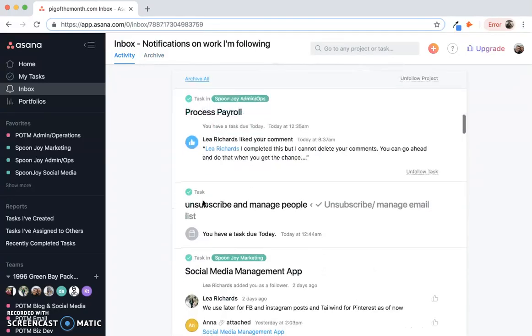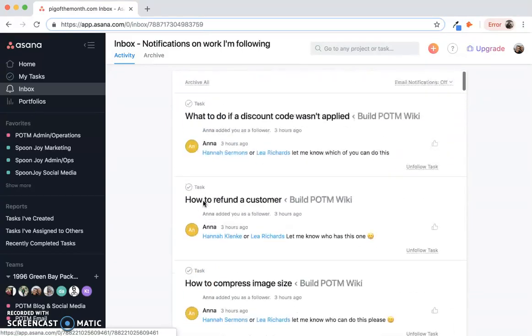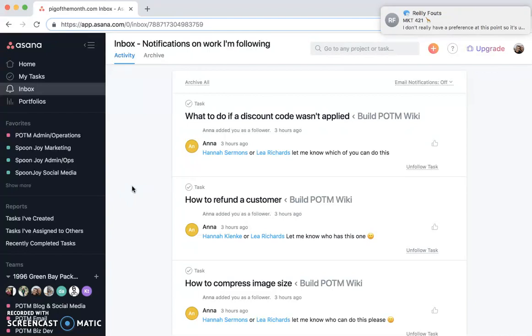As you can tell, I look at the inbox, but it's not the main page I work out of, so I tend to just leave the notifications in there. Again, it's a personal preference. Whatever page you want to work out of, whichever page is easiest for you, but the notifications are still important for anyone to make sure you're staying on top of things, because if you're a follower on a project or a task, that's not going to pop up in my tasks unless you're specifically assigned to it.